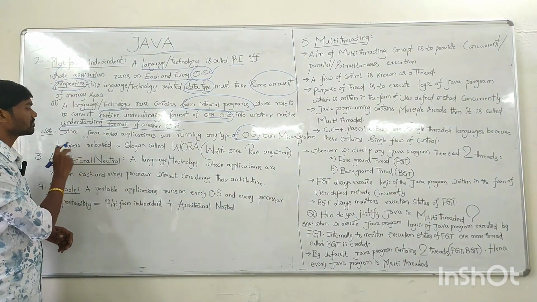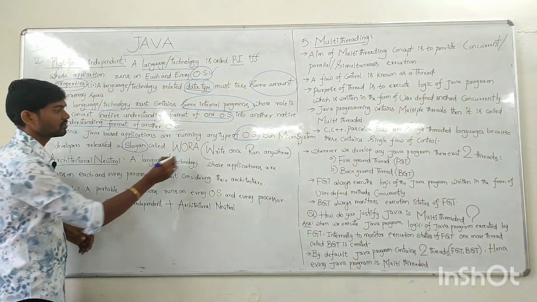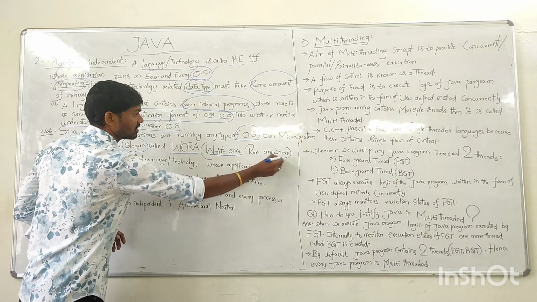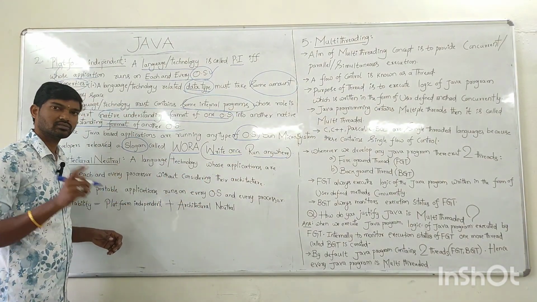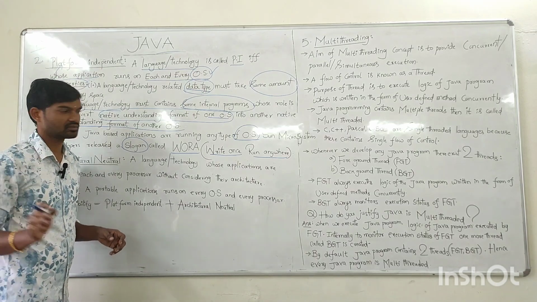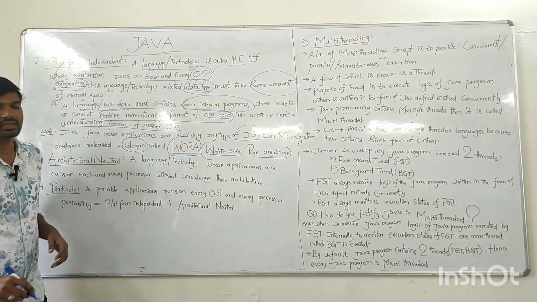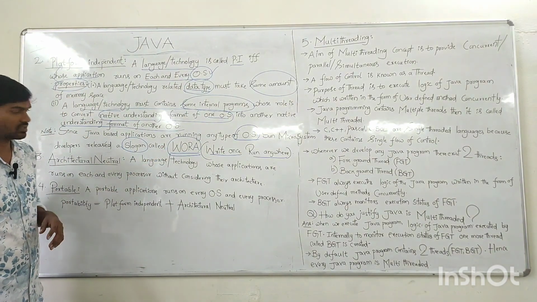So, Sun Microsystems developers gave one slogan called WORA. What is the meaning of WORA? It means write once, run anywhere. This means that if you write one Java program, you can run that program on any type of OS and it gives the same result. That's why Sun Microsystems developers gave the slogan called WORA: write once, run anywhere on the OSs.